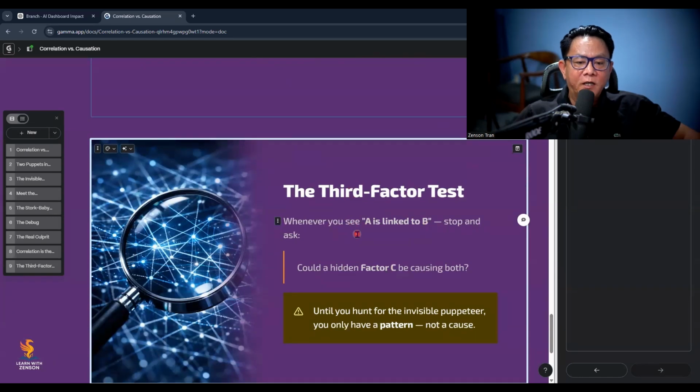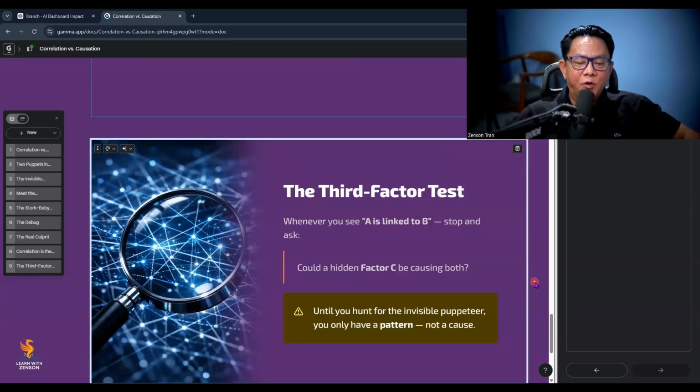Whenever we see A is linked to B, it's maybe not. Okay, so we stop and we ask, could a hidden factor C be causing both? Exactly. Before we leap to conclusions, we pause and ask, is there a hidden culprit? Some factor C, behind the scenes. Only after we've ruled that out do we consider causation. So every time you see footprints in the sand, ask yourself, who really made them?